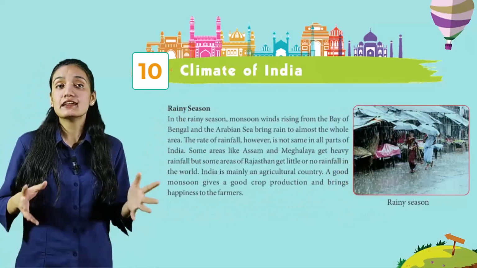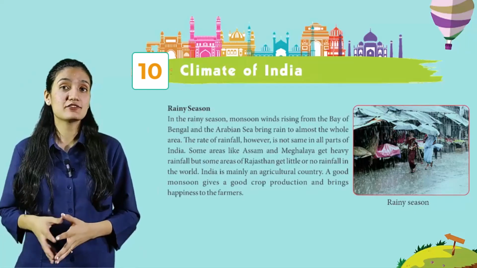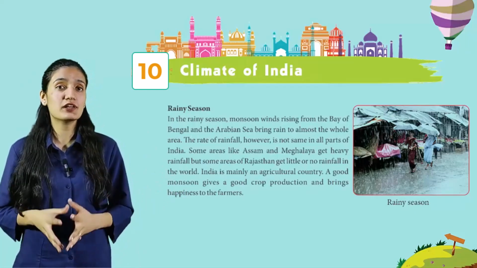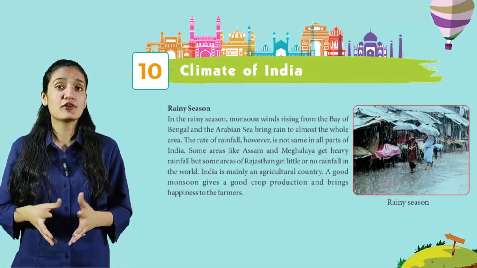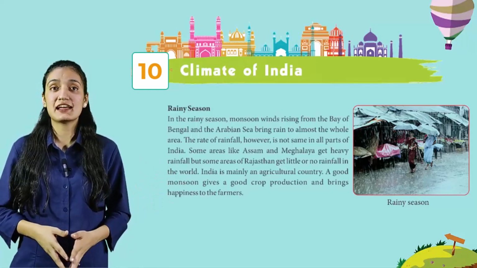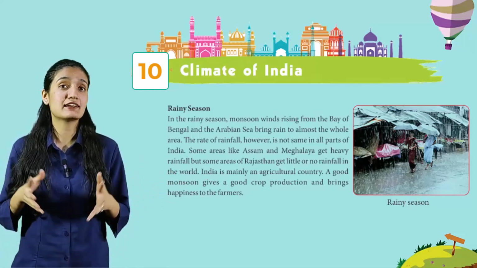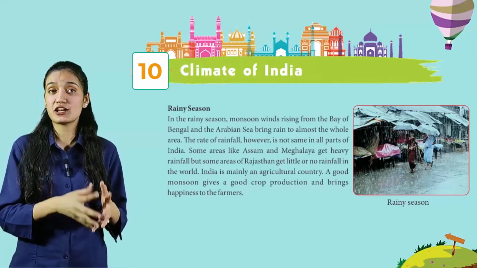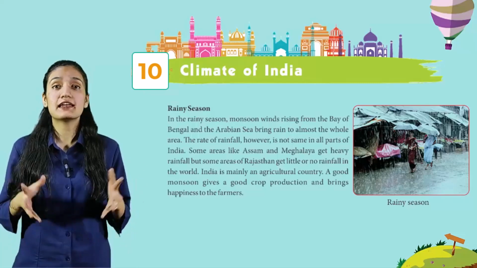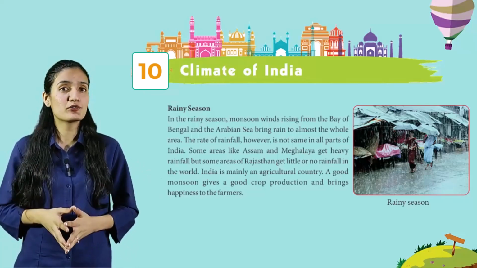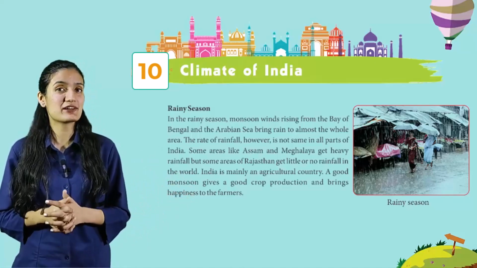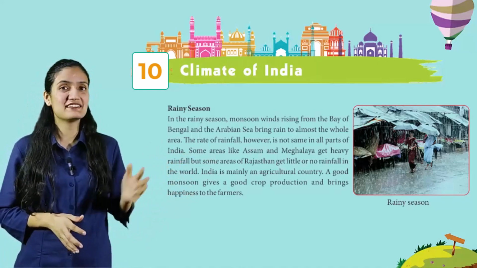Rainy season. In the rainy season, monsoon winds rising from the Bay of Bengal and the Arabian Sea bring rain to almost the whole area. The rate of rainfall, however, is not the same in all parts of India. Some areas like Assam and Meghalaya get heavy rainfall, but some areas of Rajasthan get little or no rainfall. India is mainly an agriculture country. A good monsoon gives a good crop production and brings happiness to the farmers. You can see a picture of rainy season.